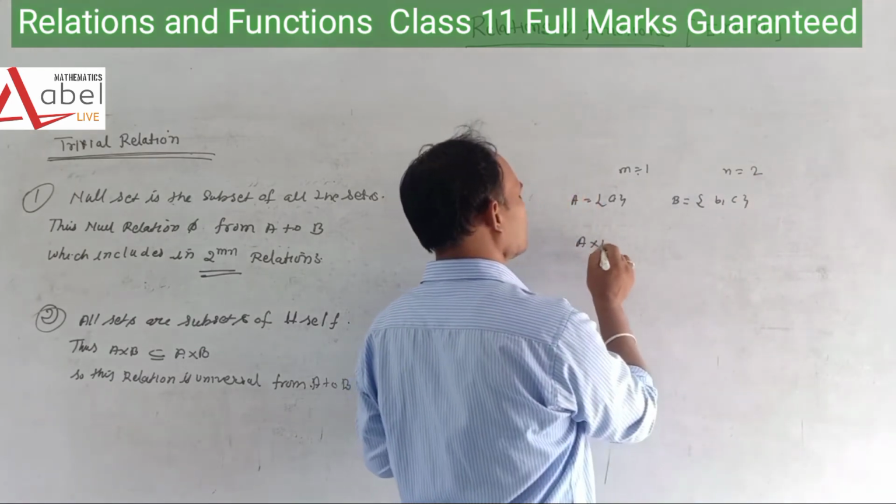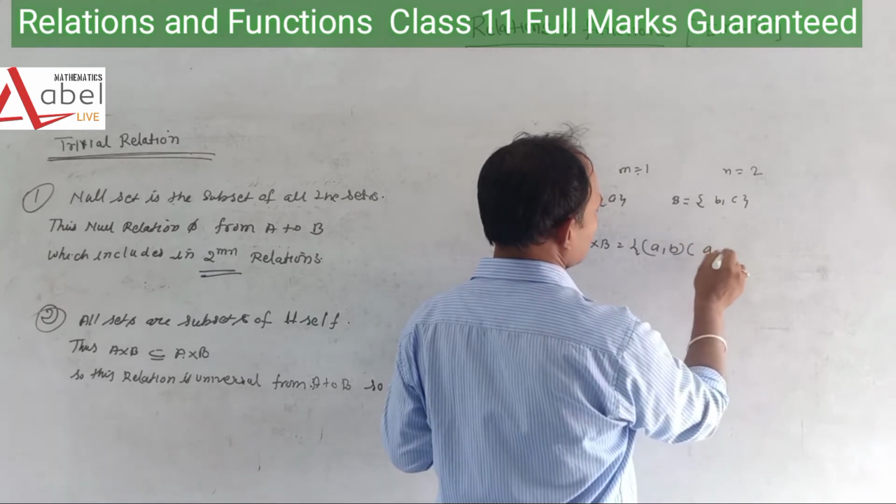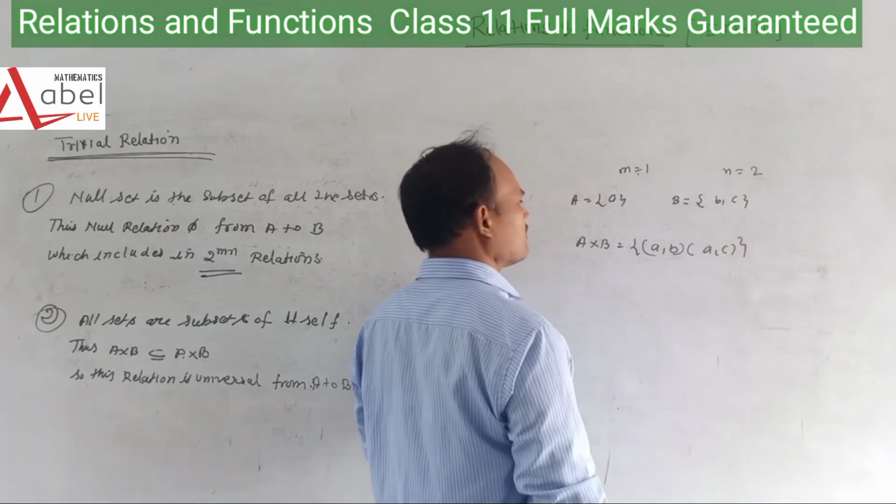So what about A cross B? When we are saying A cross B, we can say A comma B and A comma C, there are two relations.